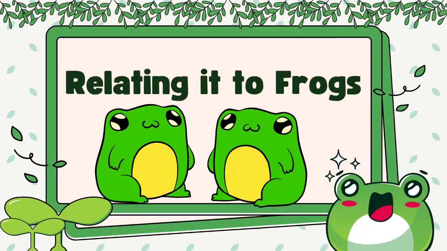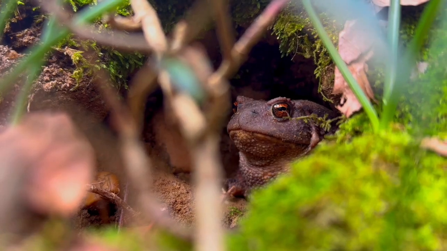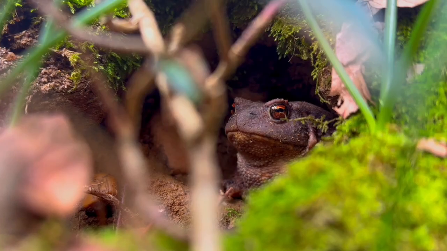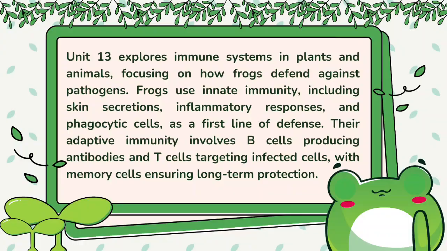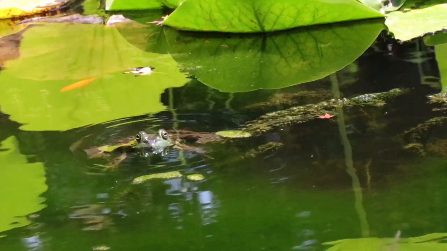This relates to our activity in dissecting frogs by how frogs use innate immunity, including skin secretions, inflammatory responses, and phagocytic cells as a first line of defense. Their adaptive immunity involves B cells producing antibodies and T cells targeting infected cells, with memory cells ensuring long-term protection.